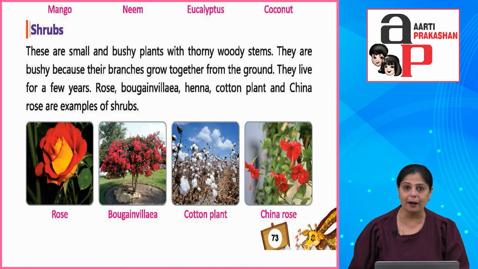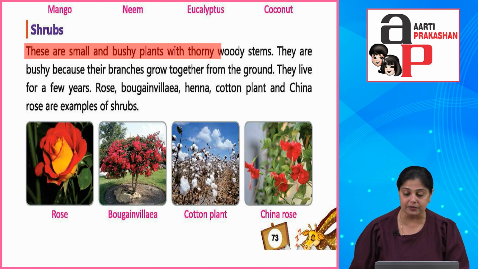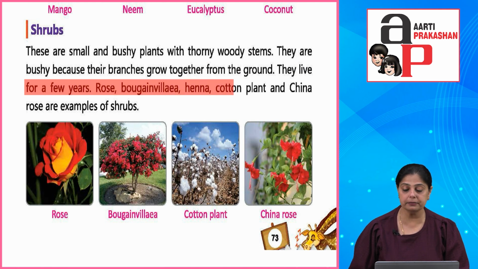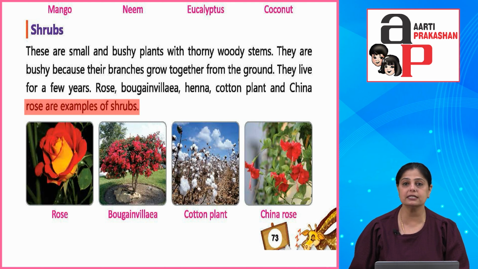Now let's look at shrubs. These are small and bushy plants with thorny woody stems. They are bushy because their branches grow together from the ground. Okay, they live for a year. Rose, bougainvillea, henna, cotton plant and China rose are examples of shrubs. These are seasonal plants, so they live for one year at the most, and then they die and then they come back again when the time for their harvesting comes.